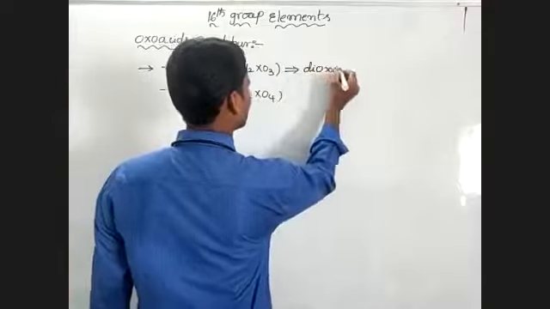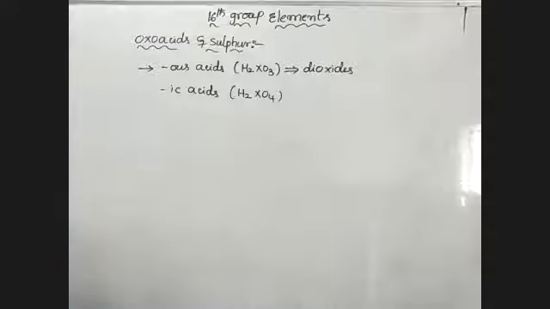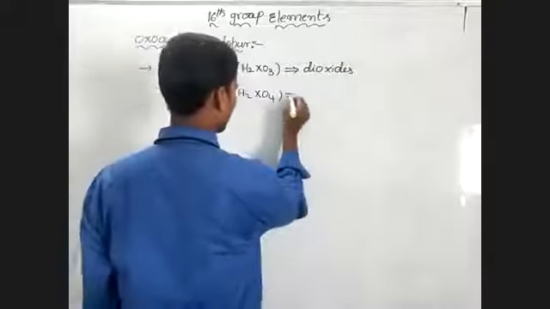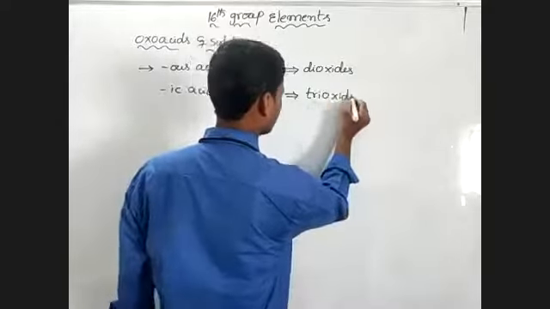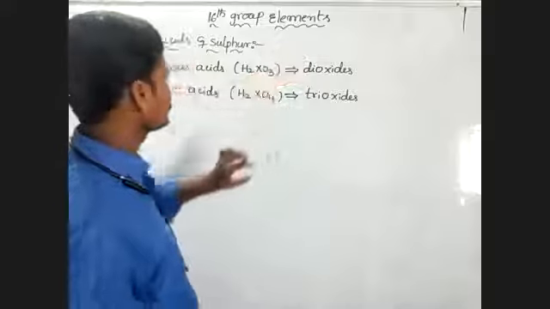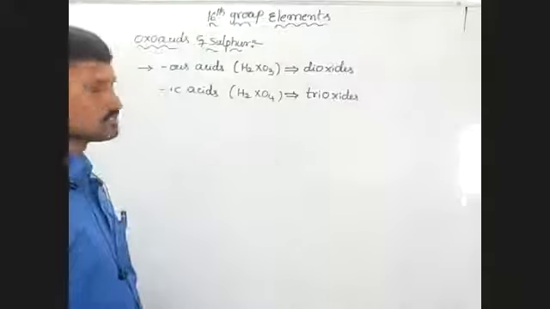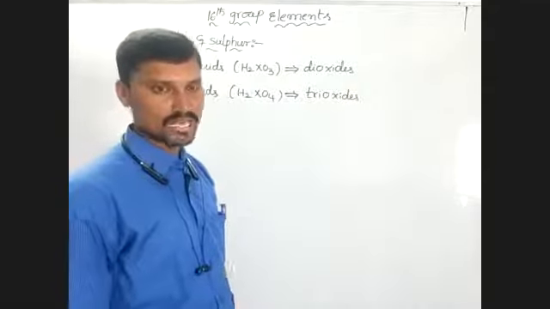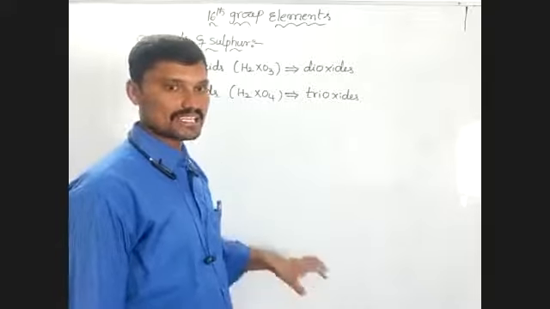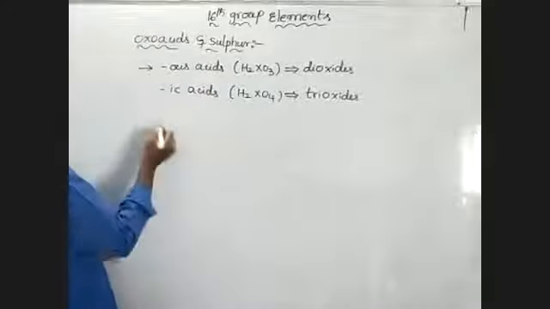Okay. -ous acids are formed by dioxides. -ic acids are formed by trioxides. That means dioxides of 6A group elements, when they react with water, form acid. Like this, dioxide means SO2.